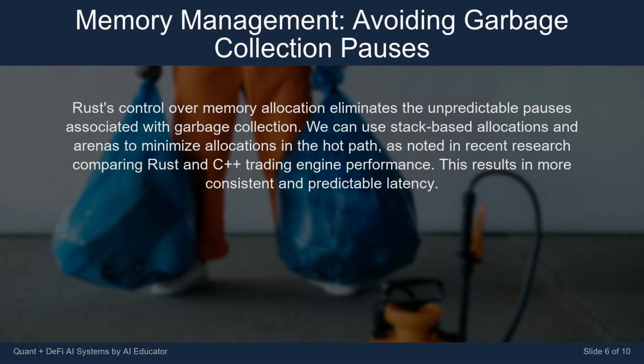Rust's control over memory allocation eliminates the unpredictable pauses associated with garbage collection. We can use stack-based allocations and arenas to minimize allocations in the hot path. As noted in recent research comparing Rust and C++ trading engine performance, this results in more consistent and predictable latency.